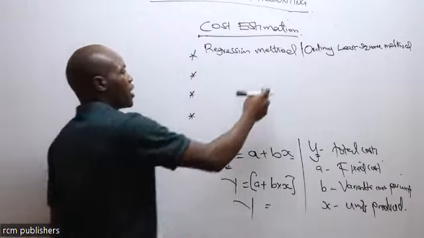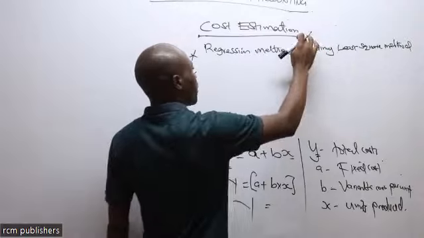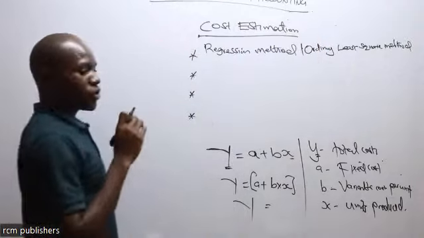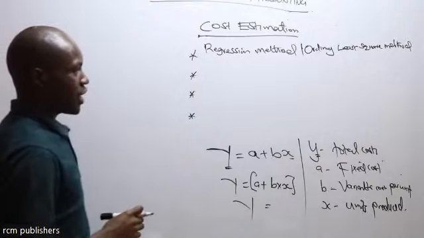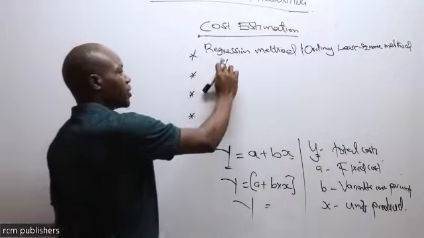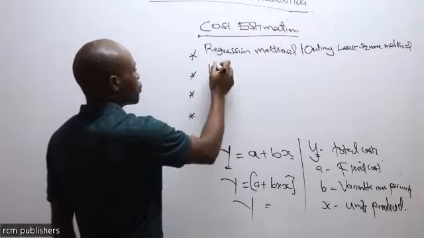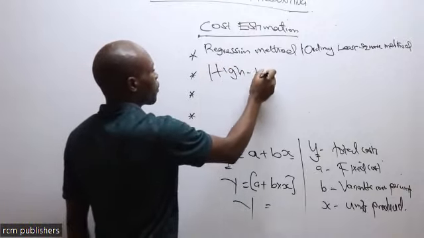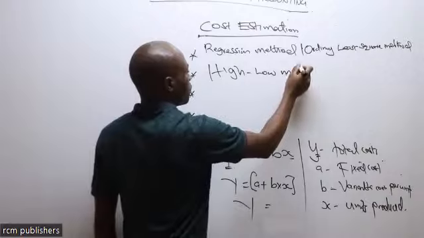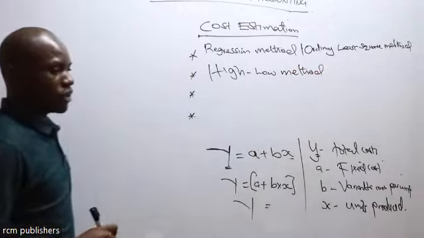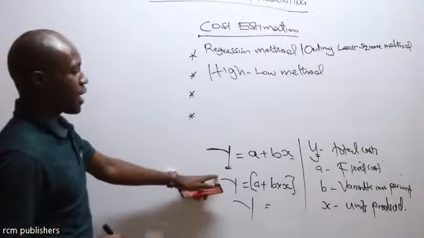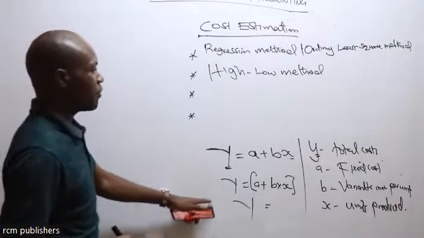So if you get the ordinary least square method, somebody somewhere will be saying that, no, we were not taught that. It is the same as the regression method. We are going to use what we call the high-low method. We are going to apply the high-low method to also help us arrive at this particular function.